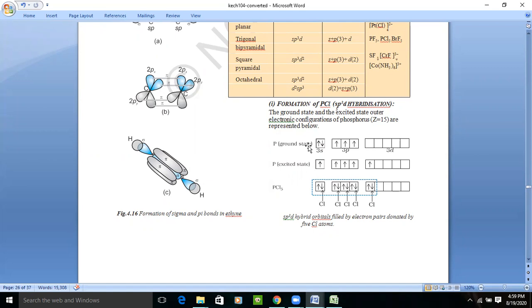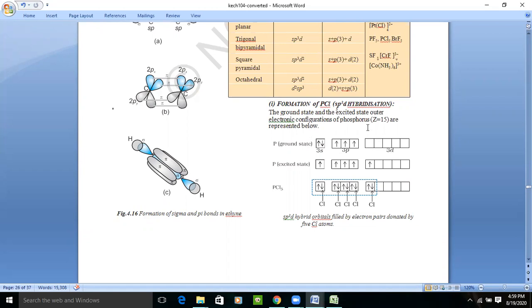I think we have learned this thing, that the intermixing of orbitals will be up to the maximum n, right? Maximization means the entire outermost participating shell will be considered, right?